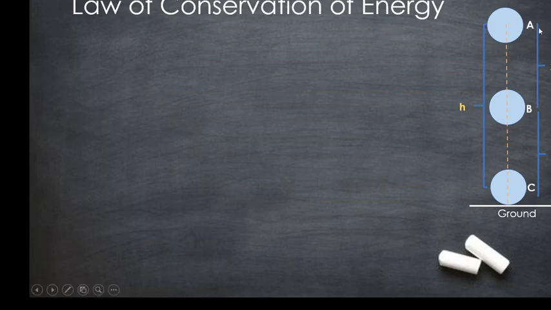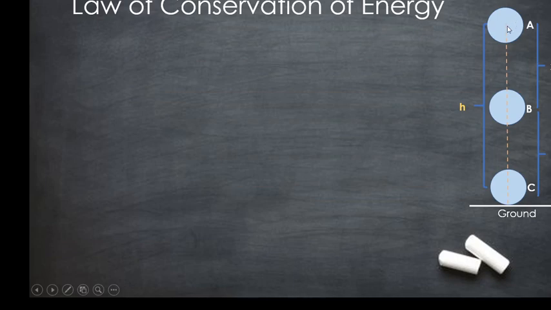We will be finding its total energy at its initial point, that is before its travel, in between its travel, and before reaching the ground.